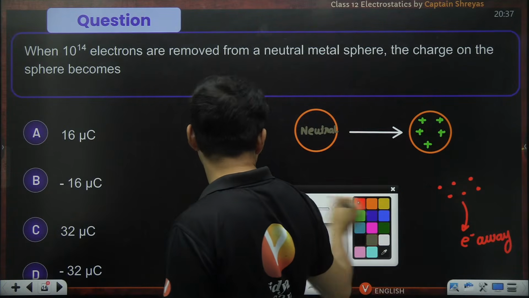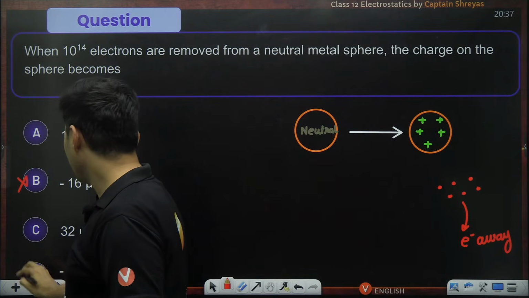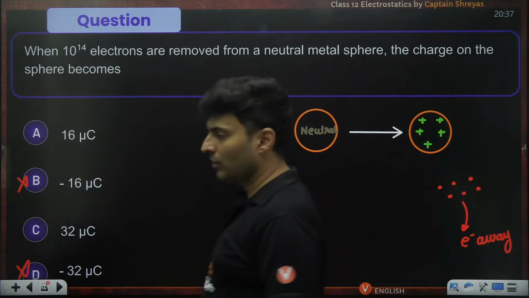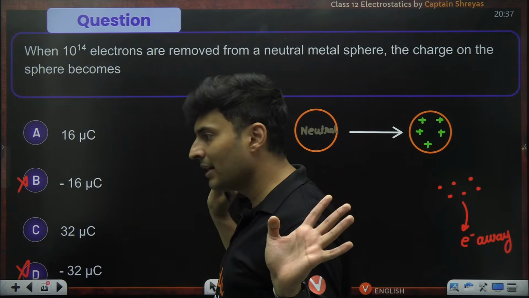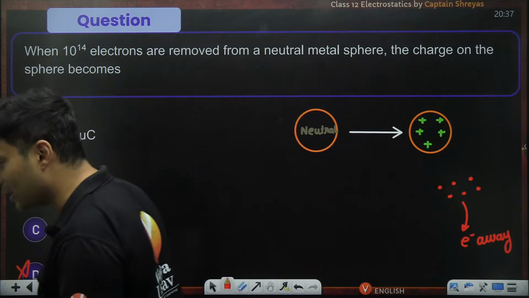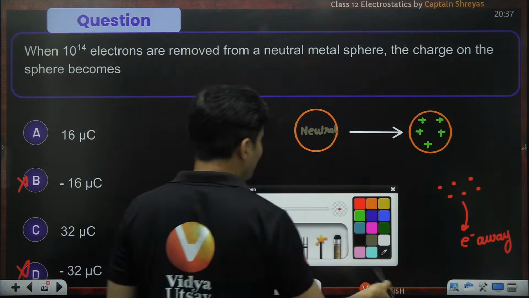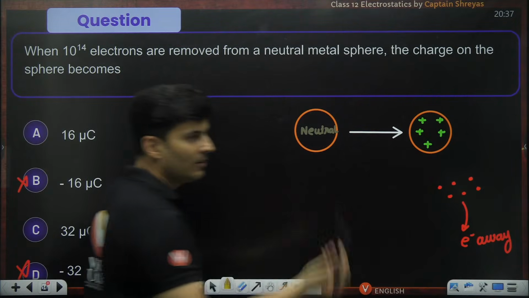So obviously certain answers are wrong only. Like B option can't be correct. Even D option can't be correct. Got it? B and D are eliminated. It can't be negative. So it has to be either A or C. Very good, Nikita. Correct. But you cannot decide like this orally. So you have no other choice but to solve it properly.